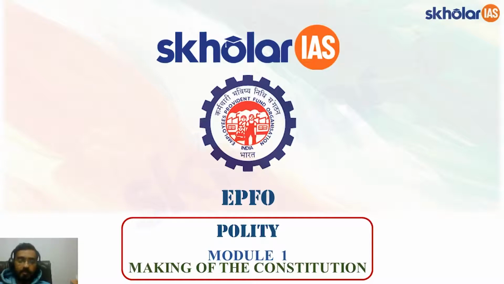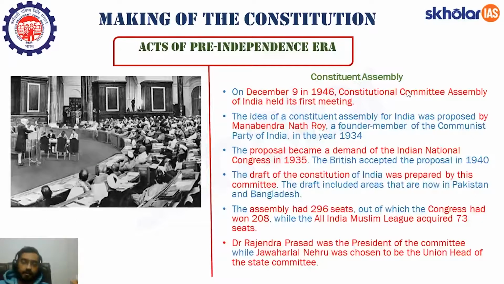In the previous lecture, we learnt about various acts and regulations that were passed by the East India Company as well as the British government to establish the legislative system in the Indian subcontinent. In today's lecture, we'll first move forward and talk about the Constituent Assembly, which was entrusted with the task of framing the Constitution of Independent India. And then we'll talk about the various features of the Indian Constitution that we have borrowed from different countries of the world. So let's start. The first is the Constituent Assembly.